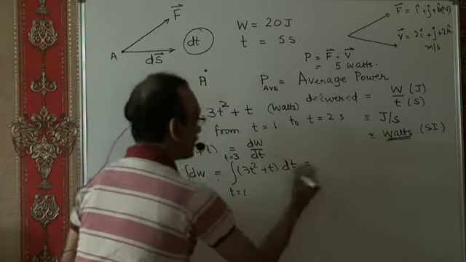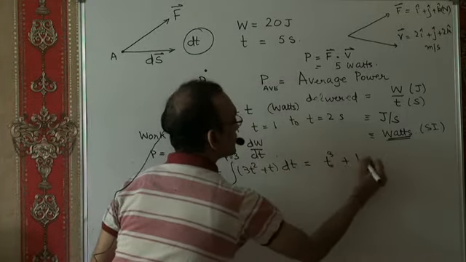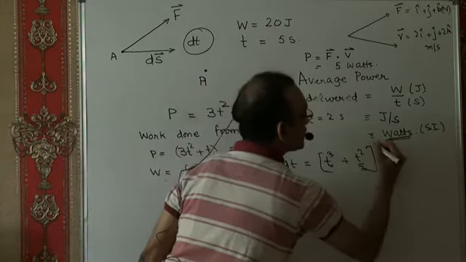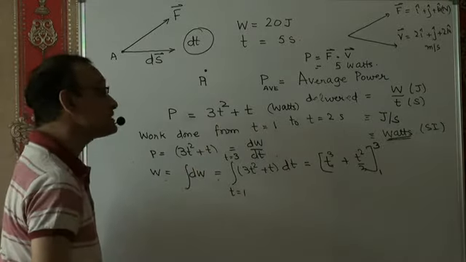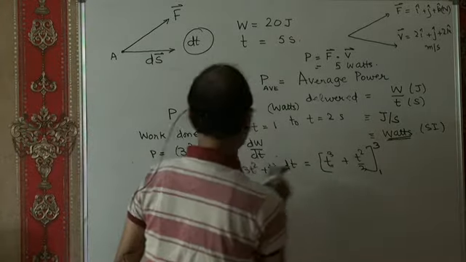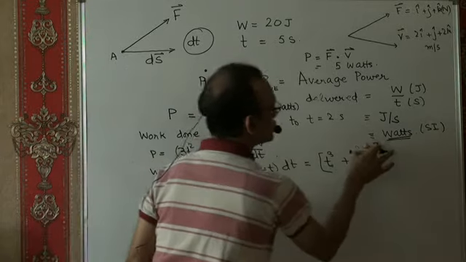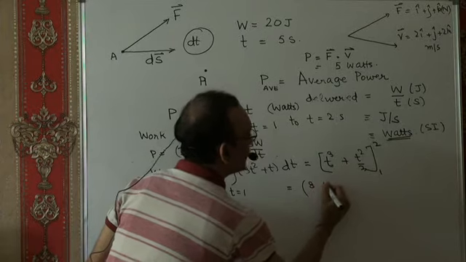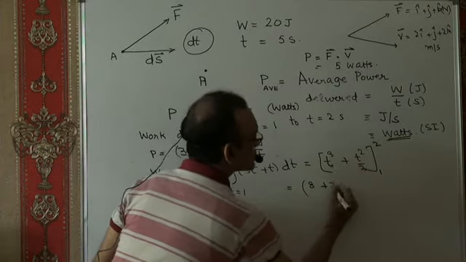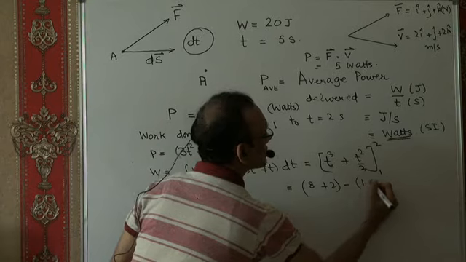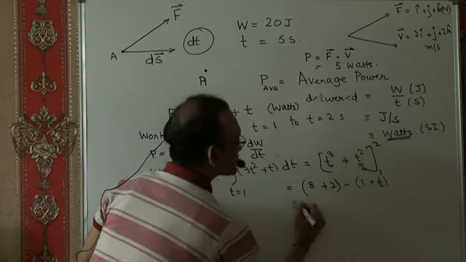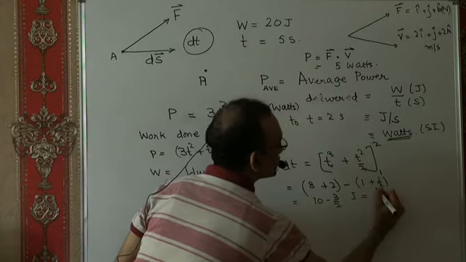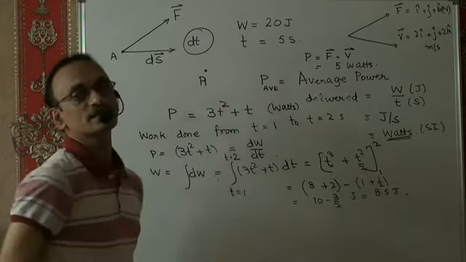Now if I integrate, I get t cubed plus t squared by 2, where t runs from 1 to 2. That's the work done from t equal to 1 to t equal to 2 seconds. So what does this turn out to be? At t equal to 2, it becomes 8 plus 4 by 2, which is 2, minus at t equal to 1, it becomes 1 plus half. That means this is 10 minus 3 by 2 joules. 20 minus 3, that means 17 by 2, that means 8.5 joules of work is done.